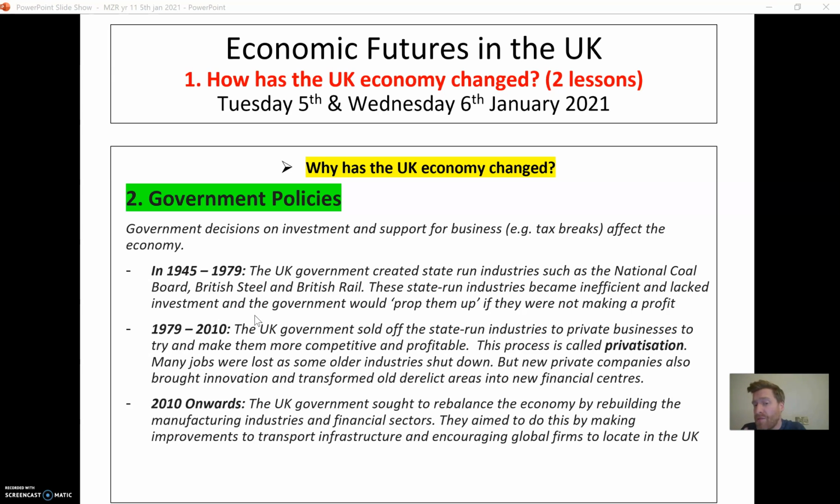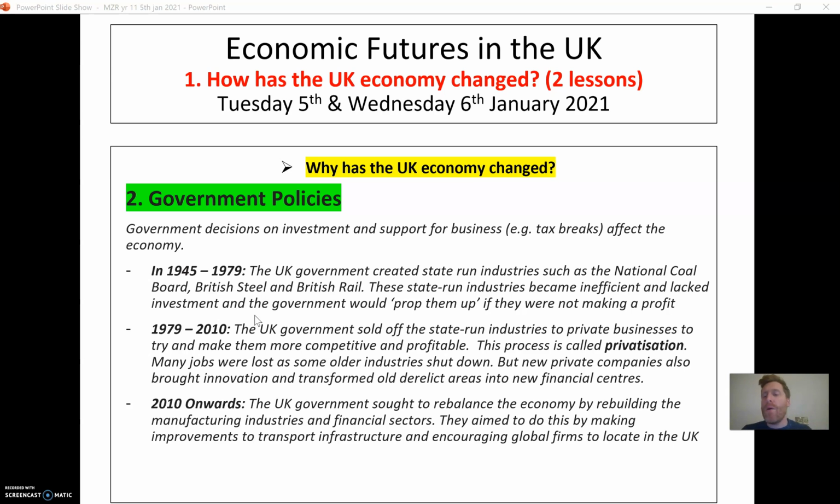But it also led to some good things as well. These new private companies brought innovation, they brought efficiencies, and they transformed a lot of old derelict areas into new financial centres.